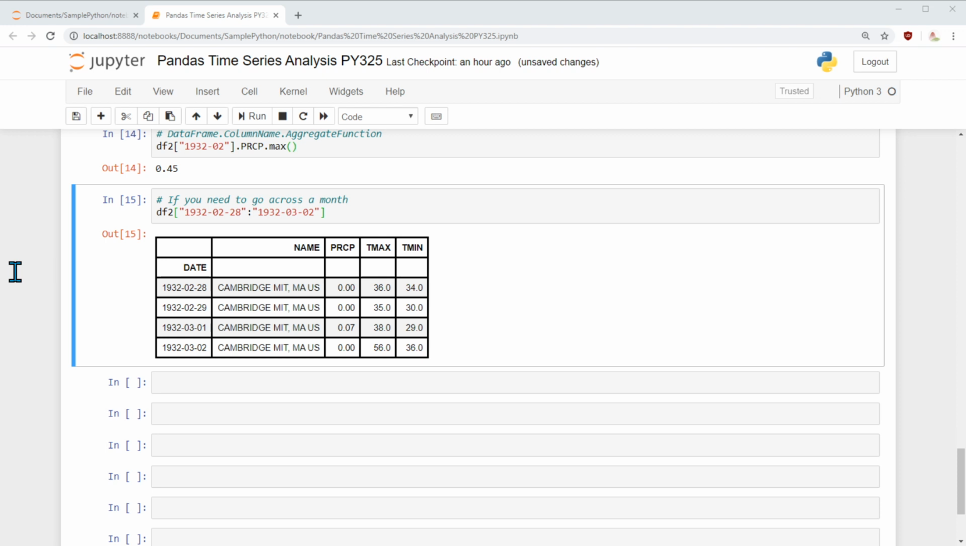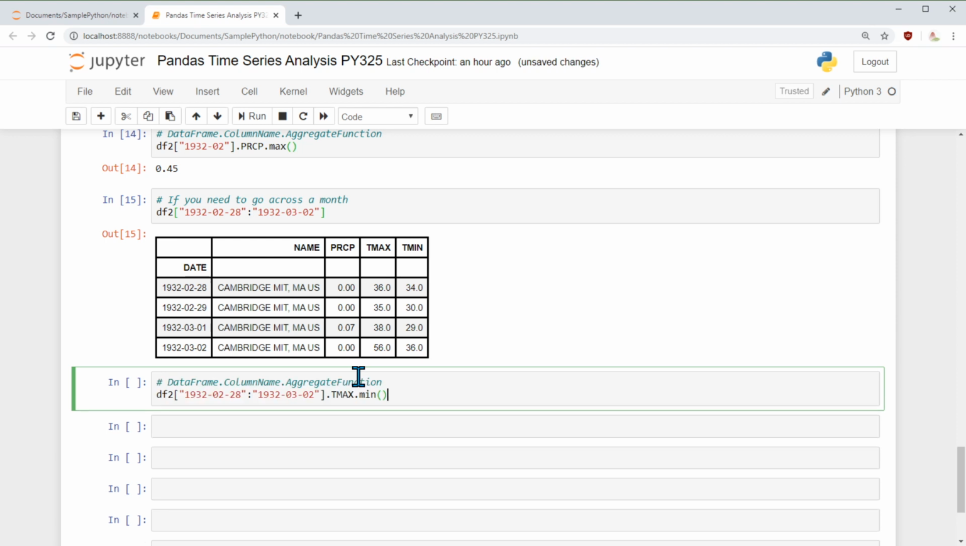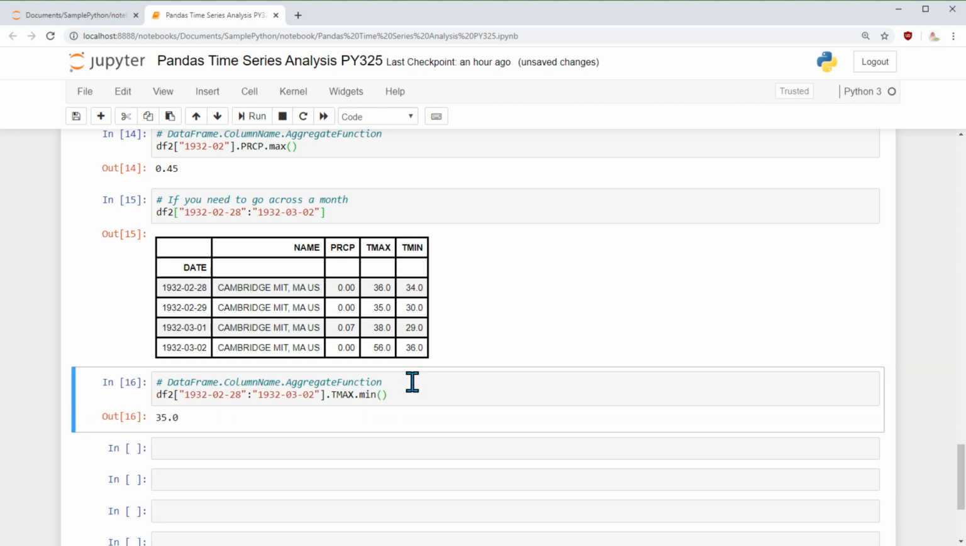Okay, so once we see the data, once again we can do things we did before, like aggregate functions. Okay, this is no magic. This is very similar to what we did just now. We say the row filter here, column name, and then the aggregate function. And if we execute this, it says the minimum value is 35 for the maximum temperature, and you look into these 4 cells for the temperature maximum. Yes, minimum is 35, which is perfect.